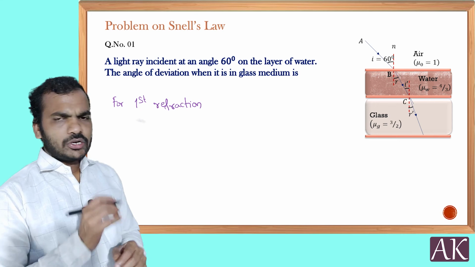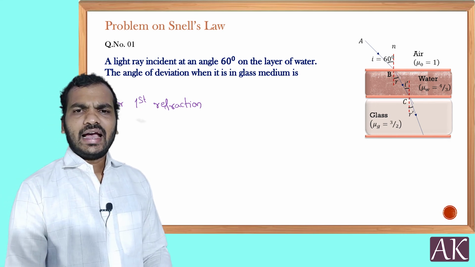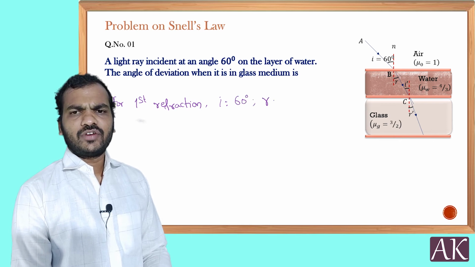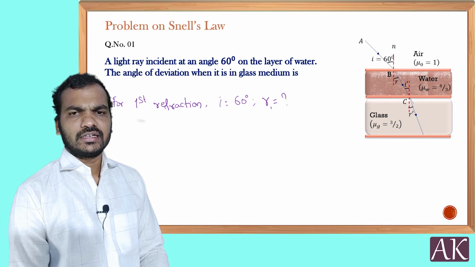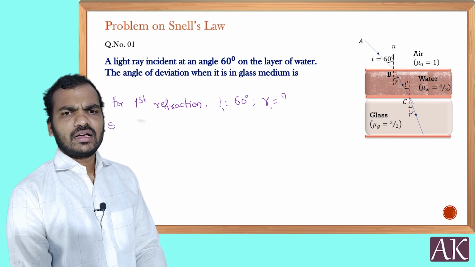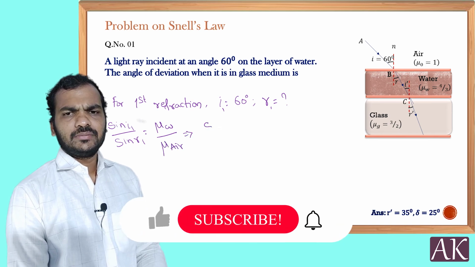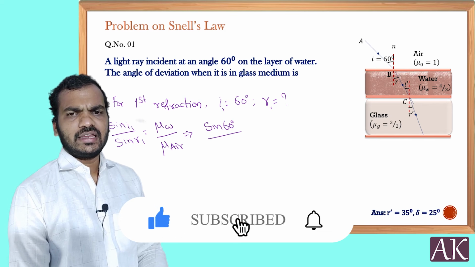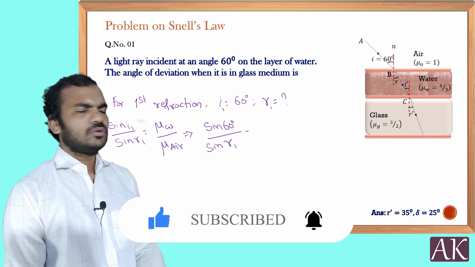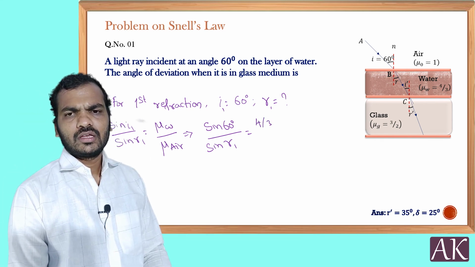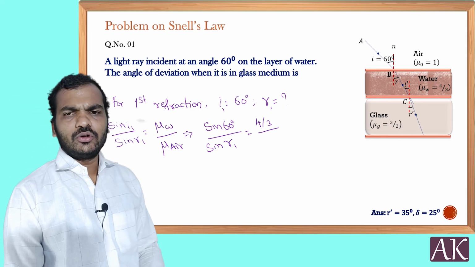For the first refraction, the angle of incidence i1 is equal to 60 degrees, and r1 you have to find. Now sin i1 by sin r1 is equal to mu of water by mu of air. Sin 60 divided by sin r1 is equal to, what is mu of water? Mu of water is given as 4 by 3, divided by mu of air, which we know is 1.